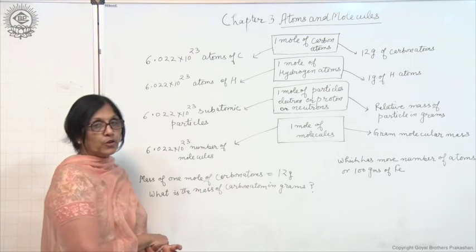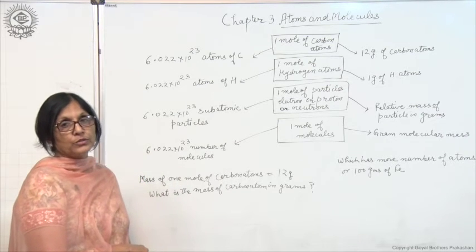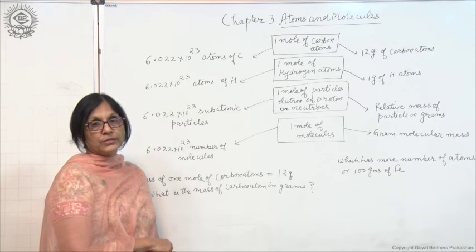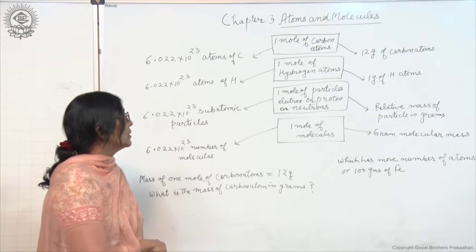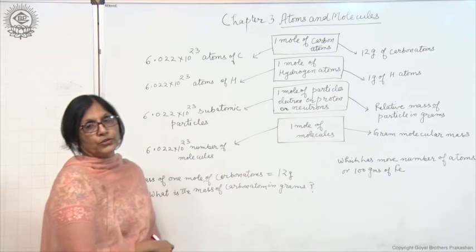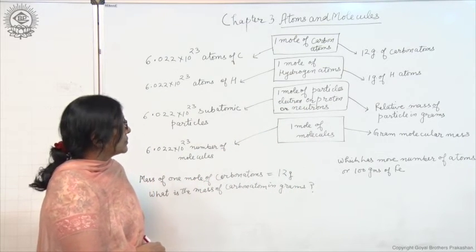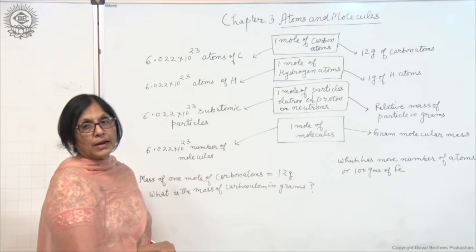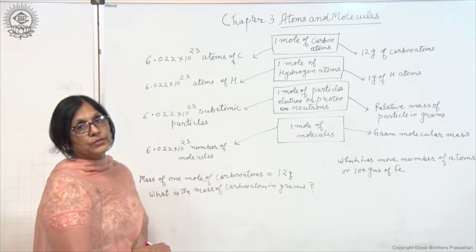Now, what are subatomic particles? These are electrons, protons, neutrons. You will study about this in the next chapter, which means 1 mole of electrons or protons or neutrons is equal to the relative mass of these particles in grams.